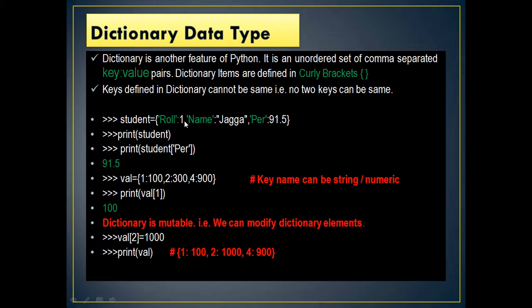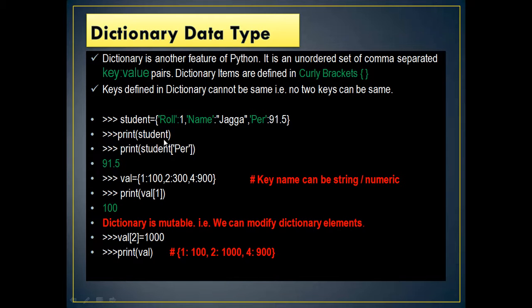If it is a number, a numeric type, we need not have quotes, but if the value is a string, we need to cover it with quotes. Per is a key and 91.5 is a value. Remember, between key and value there is a colon.